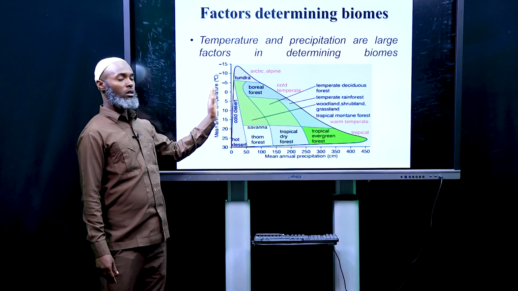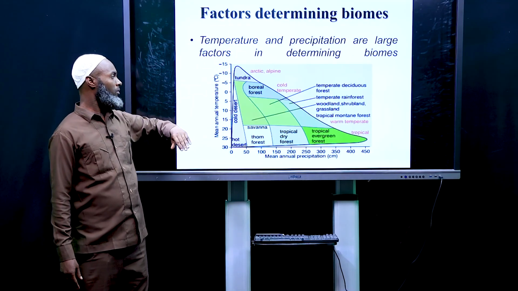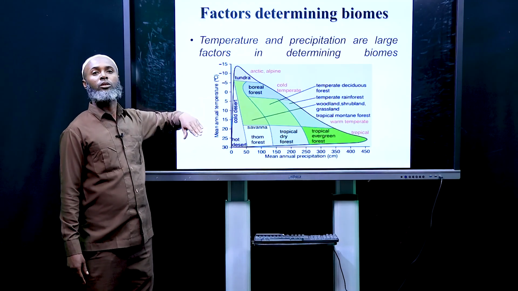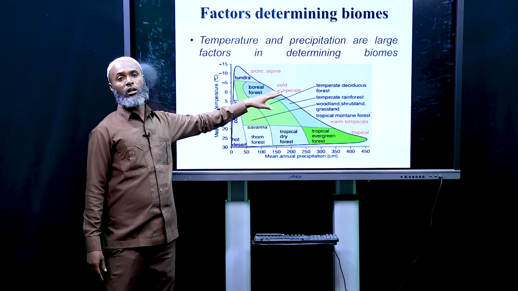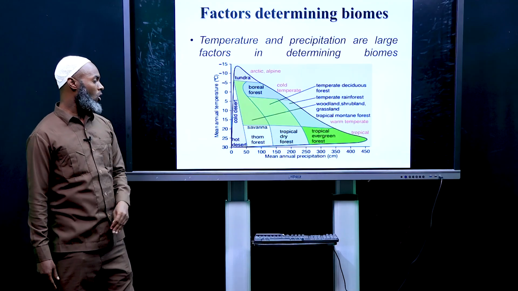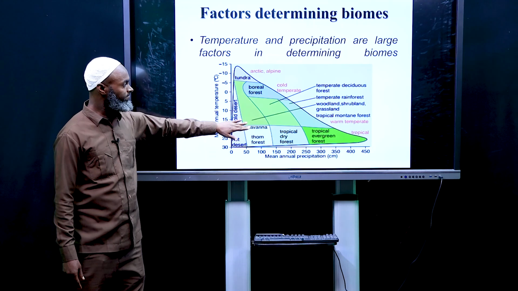So temperature affects and determines biomes. There are biomes that are found at low temperature, biomes found at moderate temperature, and biomes found at hot temperature.